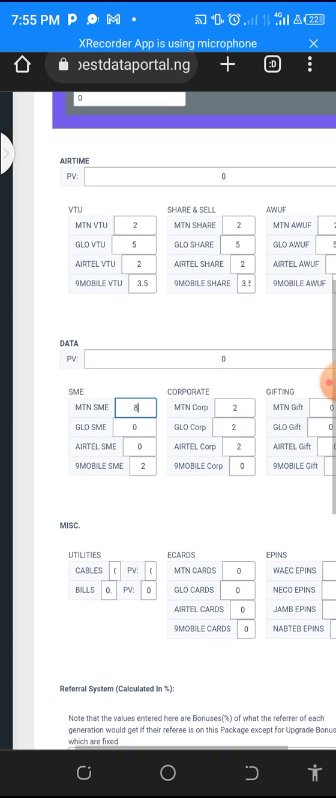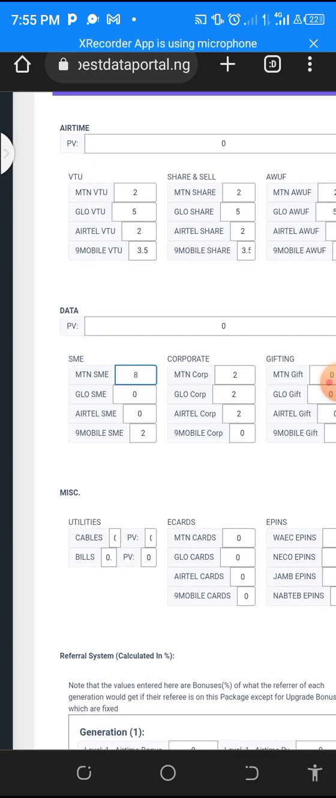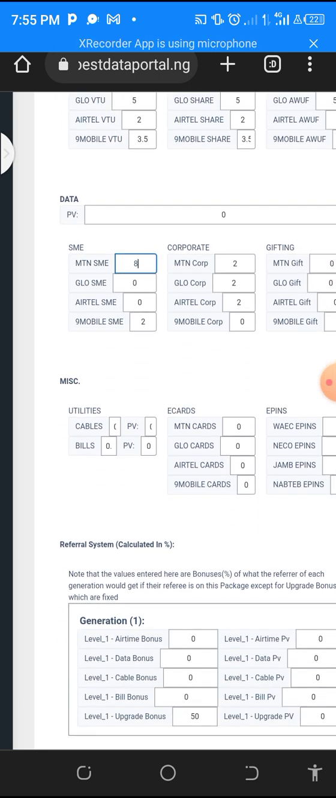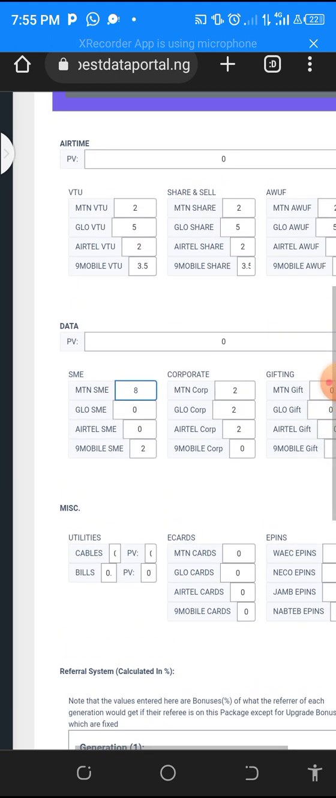And for utility bill, I advise you also leave it at 0 so that you will not be having to be racking your brain. I will advise you leave it as 0. But if you want to do a kind of calculation, do the percentage calculation and you come and write the percentage for each of the level. But I will advise you leave it at 0. Just bother yourself with the data plan and the airtime.